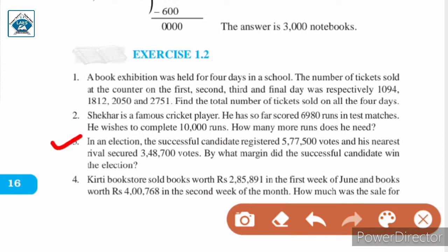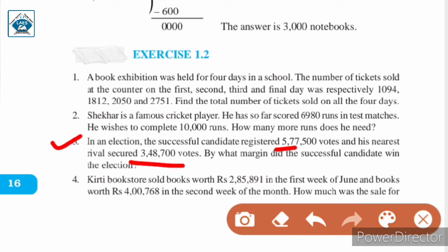Question number 3. In an election, the successful candidate registered 5,77,500 votes and his nearest rival secured 3,48,700 votes. By what margin did the successful candidate win the election? Now in this question, we are given the votes secured by the successful candidate, which is 5,77,500, and the votes secured by the nearest rival, that means who secured the second position, which is 3,48,700.